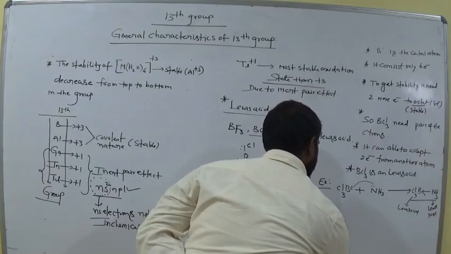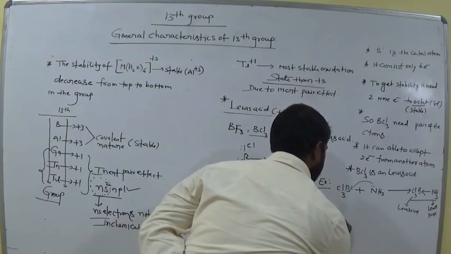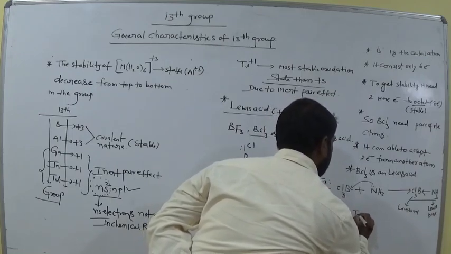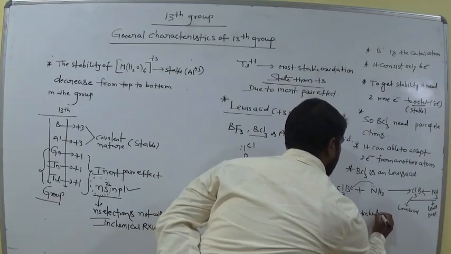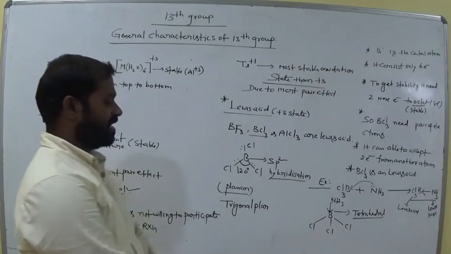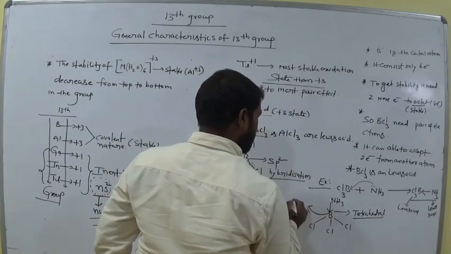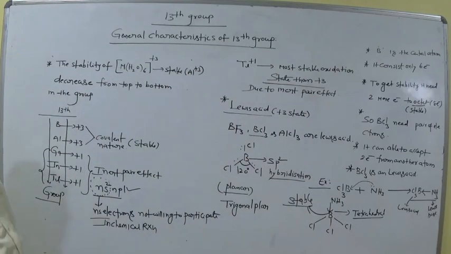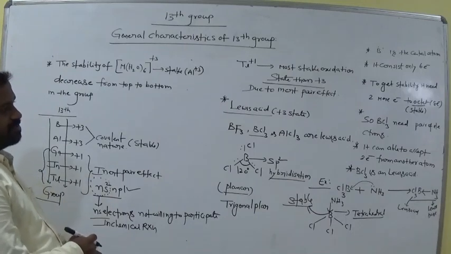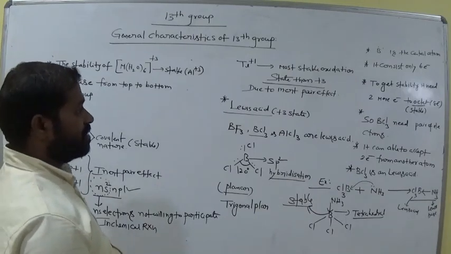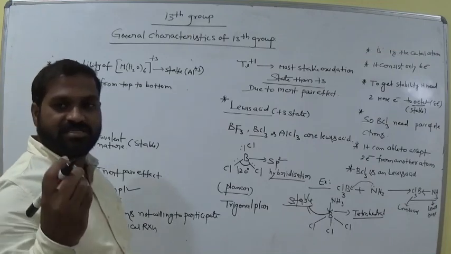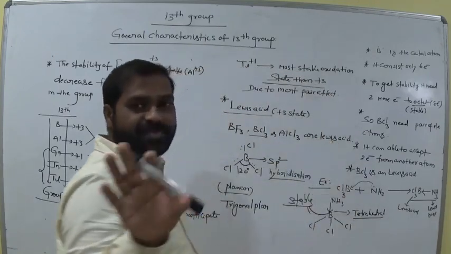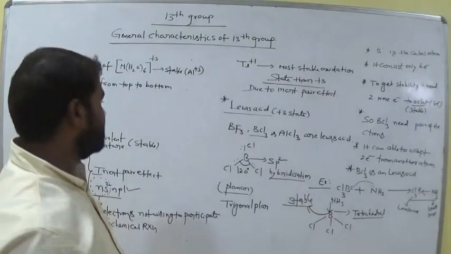Let's see how this is. This is boron, this is chlorine, and this one is ammonia. What is the shape? This tetrahedral shape. Now this molecule is stable. Is it clear, all of you? Stable condition. So what is the oxidation state here? +3, am I right? If the compound possesses +3, they are good Lewis acids.